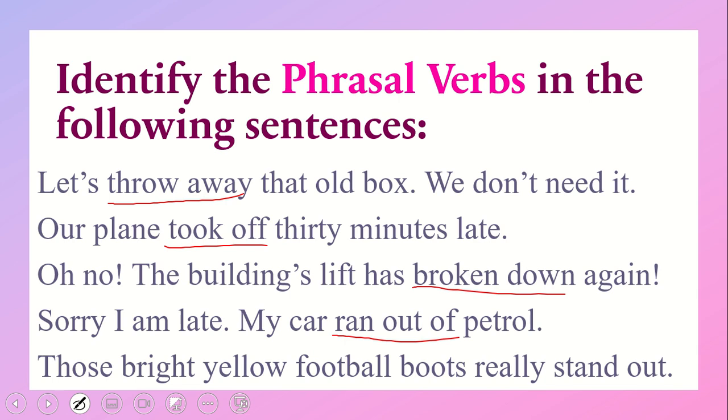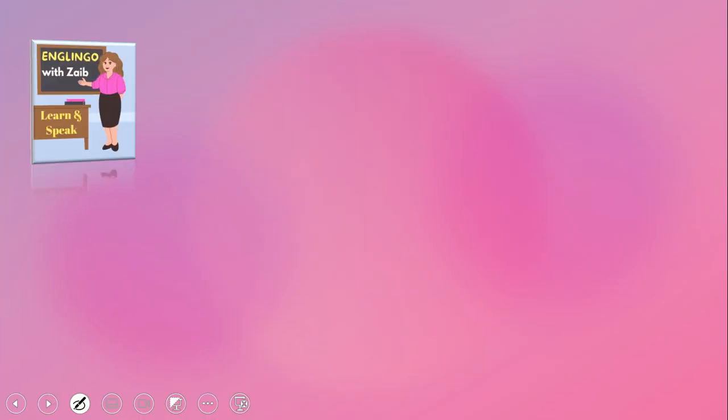Those bright yellow football boots really stand out. So you can recall that stand is a verb and out is a preposition which have been used together to make a phrasal verb in a new comprehensive way. So these were the types of verbs that we have studied in today's class.